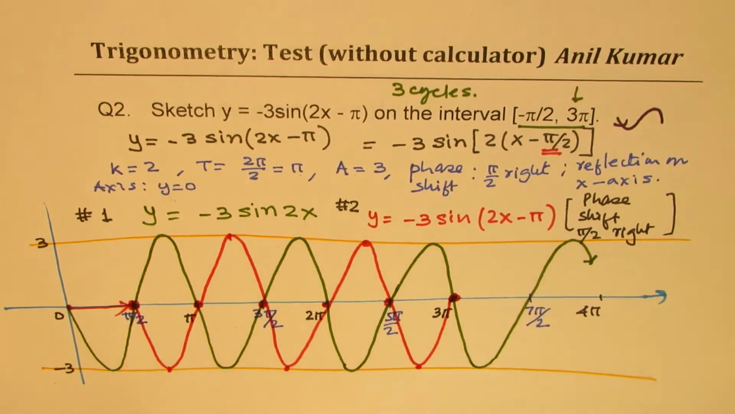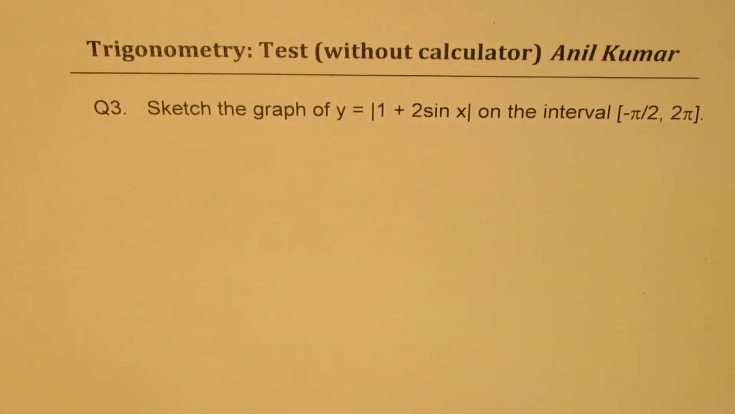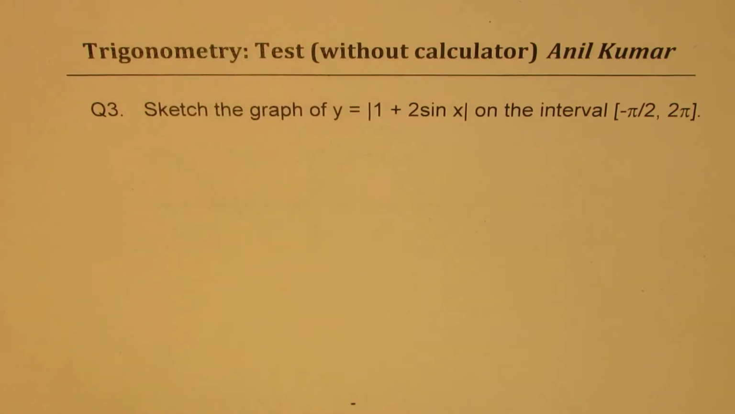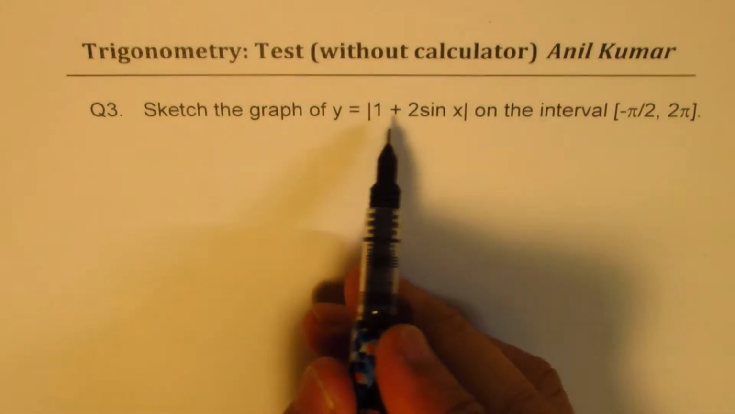Now let's take up the next question, which is: sketch the graph of y equals the absolute value of 1 plus 2 sine x on the interval minus pi by 2 to 2 pi. I'd like you to pause the video, sketch this graph, and then look into my suggestions. Let us see how to sketch this function.